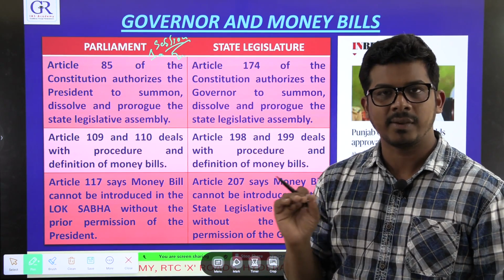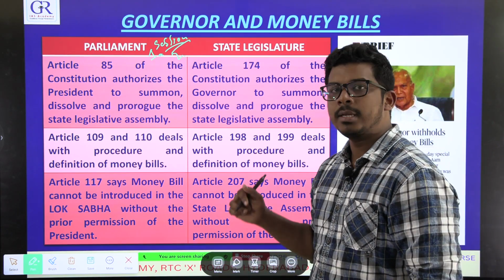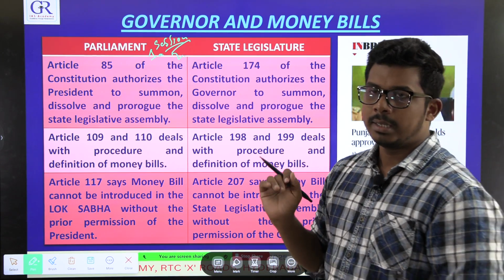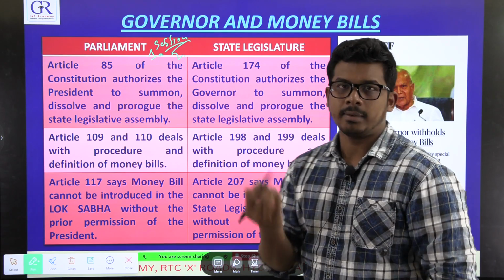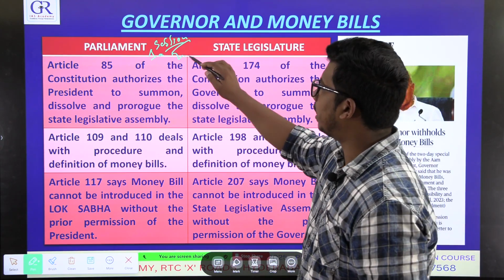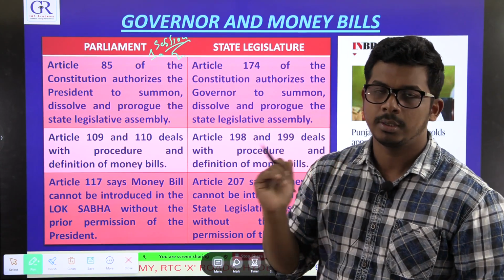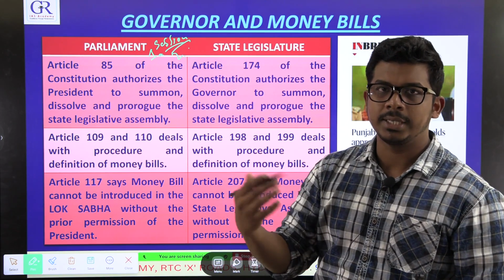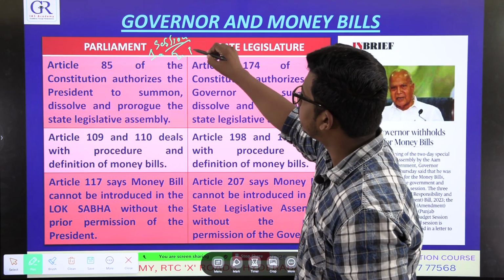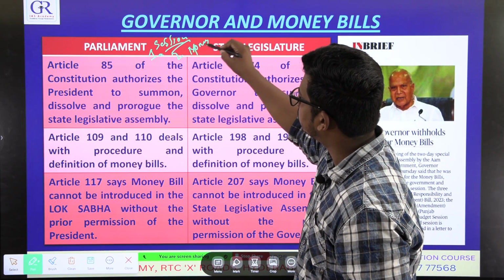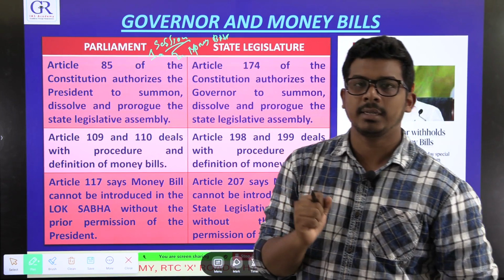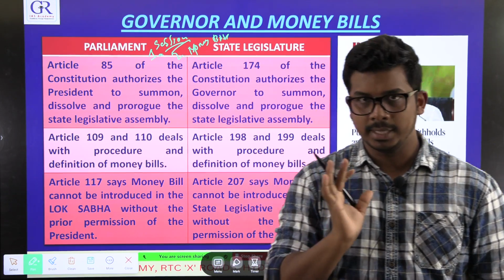It is just a formal procedure and a constitutional right of the state government. So they sent money bills to the governor, but the governor rejected them and did not give permission to introduce those bills. The news is political, so just see the issue behind it. Money bills are the second issue in the current news, which is related to the session of the legislature and money bills.